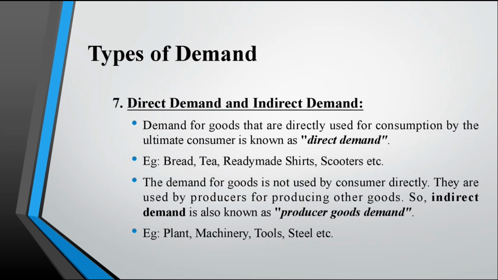Seventh type, direct demand and indirect demand. The demand for goods that are directly used for consumption by the ultimate consumer is known as direct demand. Example, bread, tea, ready-made shirts, scooters, etc. The demand for goods that are not used by consumers directly, but are used by producers for producing other goods, is known as indirect demand, also known as producer goods demand. Direct means directly used by the consumers. Examples of indirect demand are plant, machinery, tools, etc.